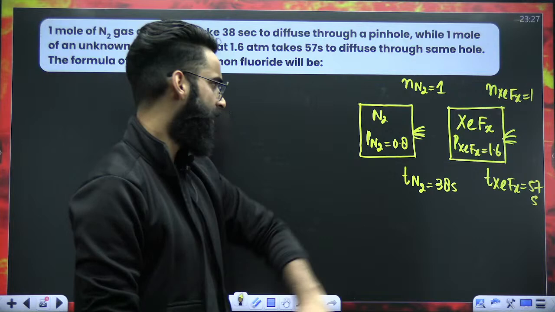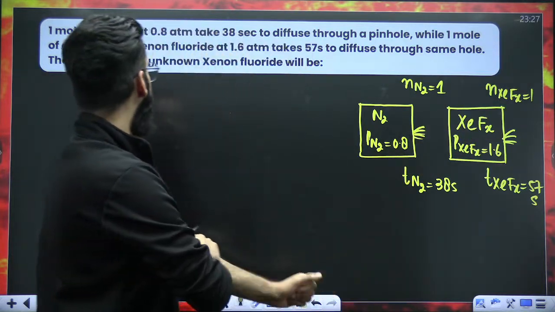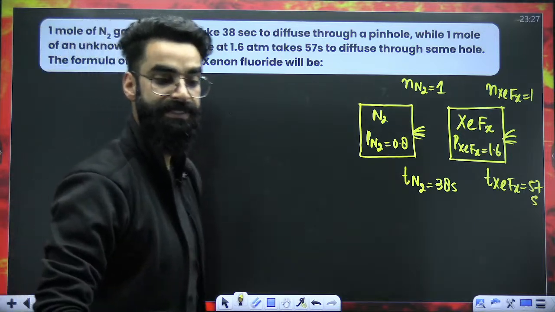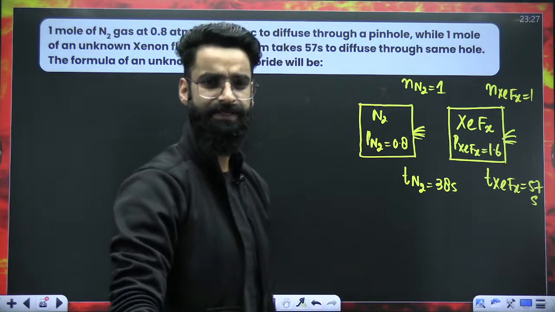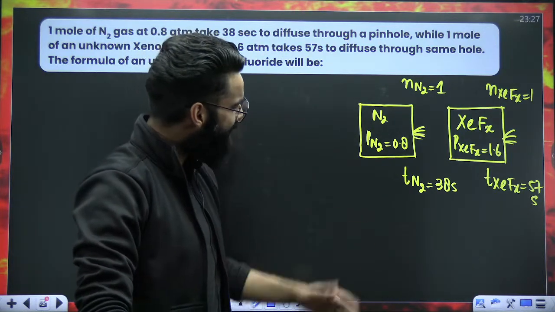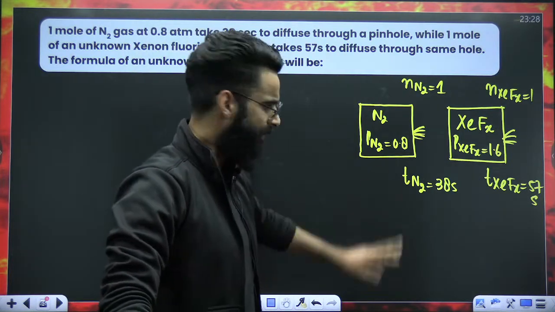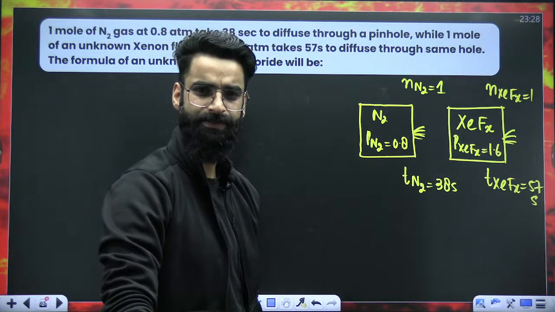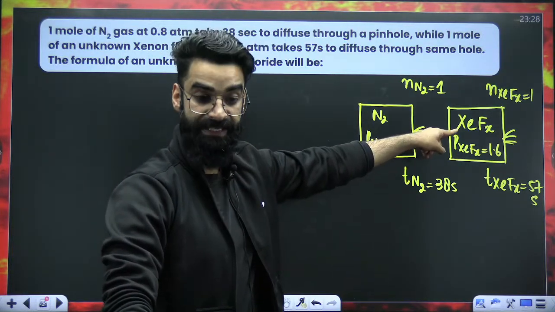What do we need to calculate? We need to calculate the exact formula of the unknown xenon fluoride. So basically, I need to get the value of this x. Correct? So how am I going to solve it? First of all, I'll compare the rates of effusion of these two gases, by means of which I'll calculate the molar mass of XeFx.